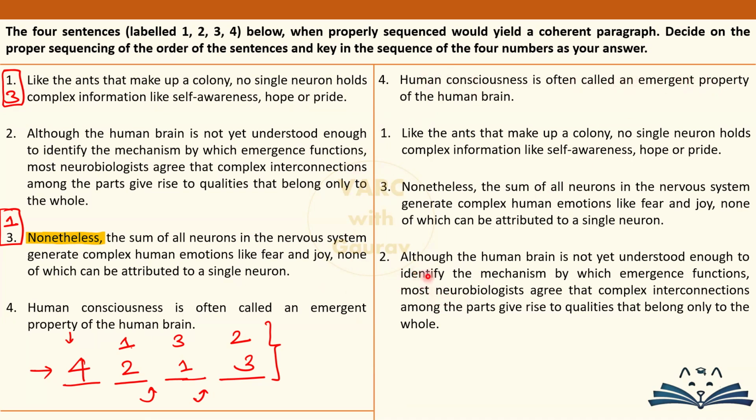And then sentence 2 says कि देखो अभी तक हम पूरी तरीके से समझ नहीं पाए हैं क्या चल रहा है. We are not able to identify the mechanism by which emergence functions. लेकिन कुछ और बात हम समझ चुके हैं. और क्या बात समझ चुके हैं? According to me, 1 and 3 then follow. One single neuron won't help you out, but the sum of all neurons, the entire group, that will help you figure out the answer. So that is why I went with the sequence of 4213. But as luck would have it, it's not the answer. The answer is 4132. ठीक है.